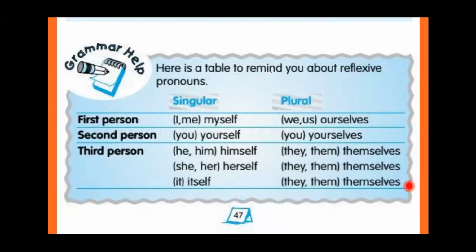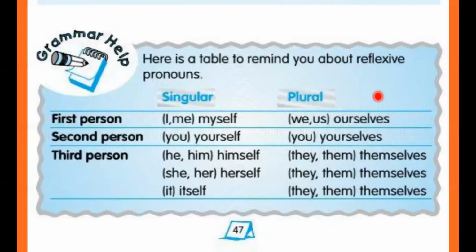This is very simple. The personal pronouns in the brackets are written there for help, so that it will be easy to understand. When we add SELF, it will become a reflexive pronoun, and when we add SELVES, it becomes the plural form.